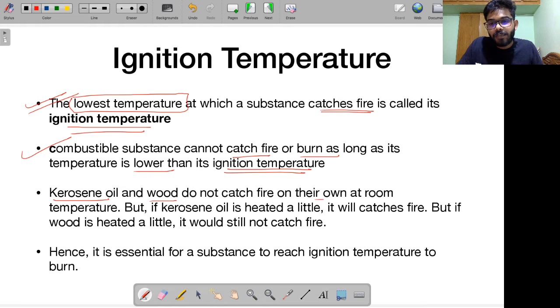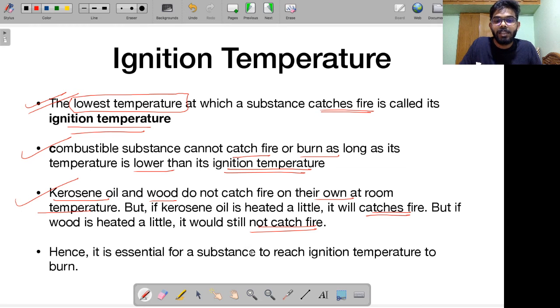Alright. Then we have kerosene, oil, wood, etc. Remember, they don't catch fire on their own at room temperature. But if kerosene oil is heated a little bit, it will catch fire. On the other hand, if wood is heated a little bit, it will not catch fire. Why is this? This is because the ignition temperature of kerosene is lower than the ignition temperature of wood. So for lighting up wood, you need to provide higher temperatures, and for lighting up kerosene oil, you require only a little bit of temperature.